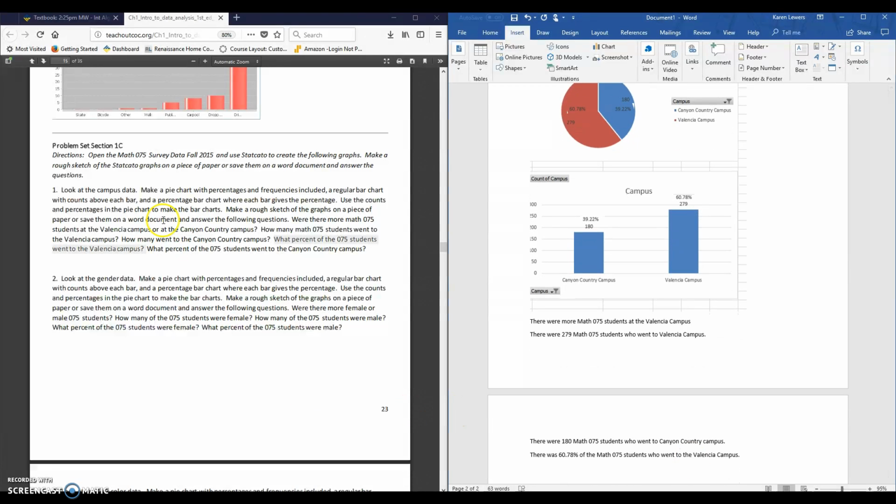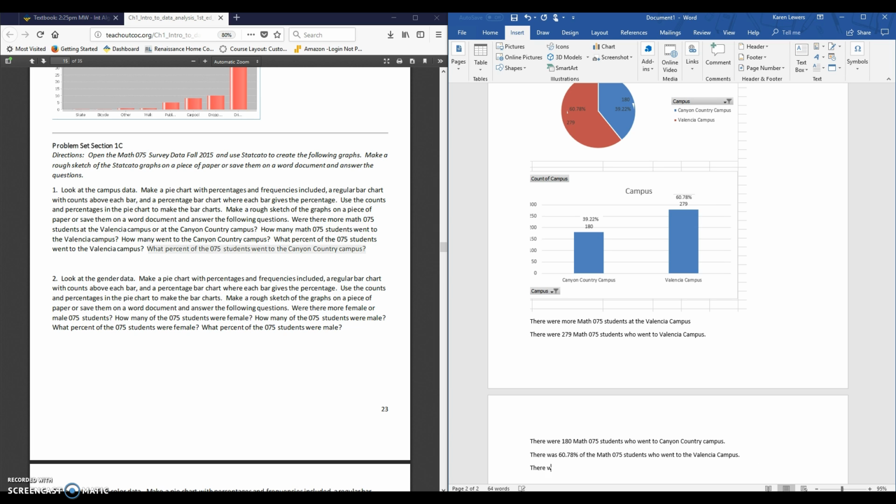And similarly again, now we're going to answer that same question about the Canyon Country campus. So I'll go to the Canyon Country bar, and I see the percentage there is 39.22. And on the pie slice that goes along with Canyon Country, that's the blue slice, that is 39.22. So again, two ways to see the answer to this question.